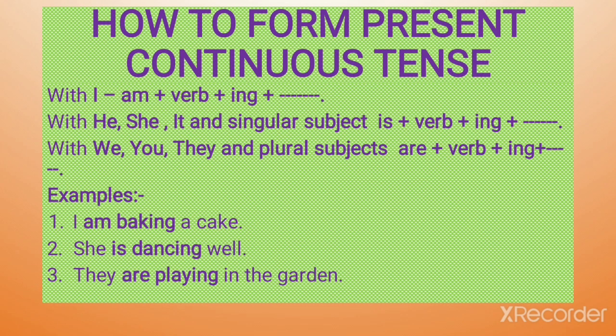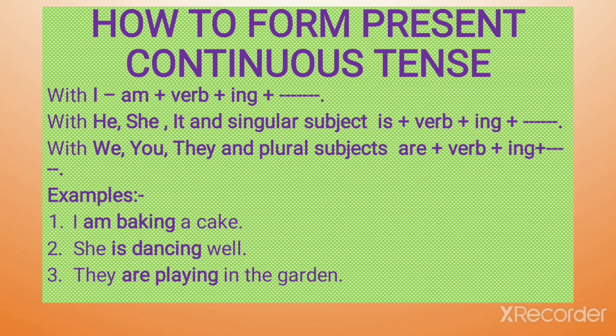Now how to form present continuous tense. So beta, the verb is there, the heart is there. So now we have to just make the body of it. Now with I am plus verb plus ing. Now beta, I'll just tell you before that: is, are, am, was, were, have, has, had. These are all auxiliary or helping verbs. So for the continuous tense we have to use these words.